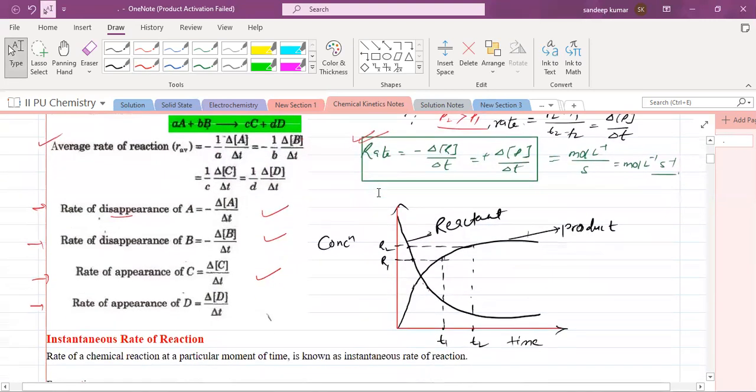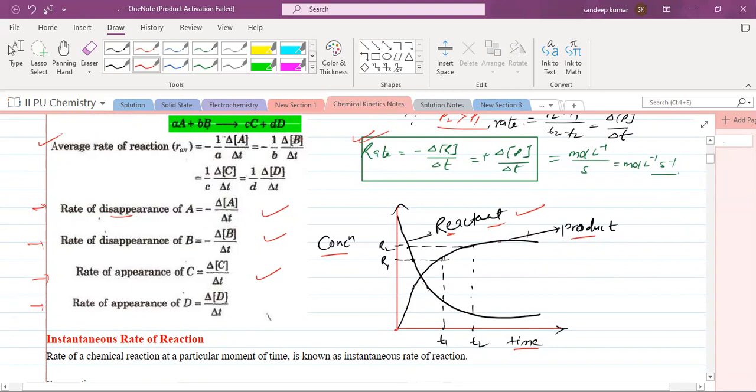Am I clear? So here you can see the concentration versus time graph. Concentration of reactant is decreasing with time, so you can see this graph is for reactant. And the concentration of product will increase with time, right? In the beginning concentration will be what? 0. So this graph you can see.